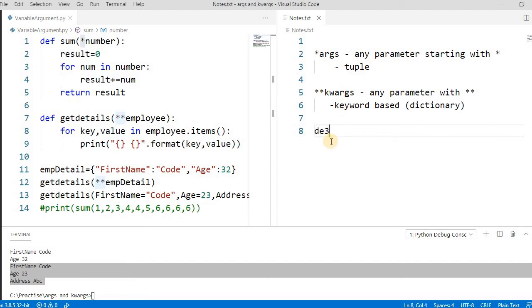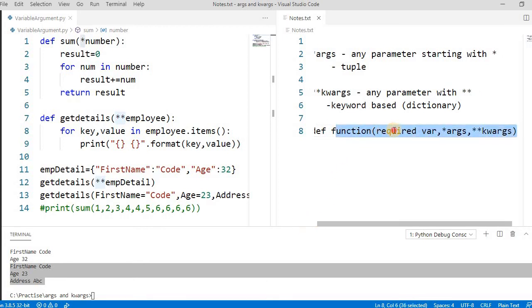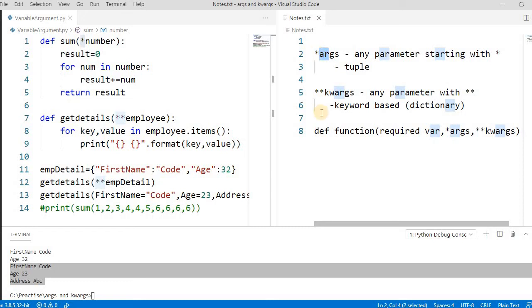So if you say something like def function, by default all the required variables should be at the first level, and then we have to pass this *args, and the last one will be **kwargs. If you pass this **kwargs before this *args, it will throw an error. So this is the sequence. First all the required parameters, then the *args argument, starting with the star one, then the double star one must be the last argument.